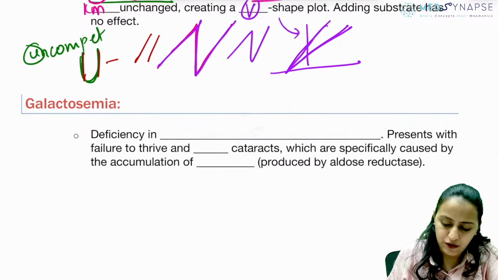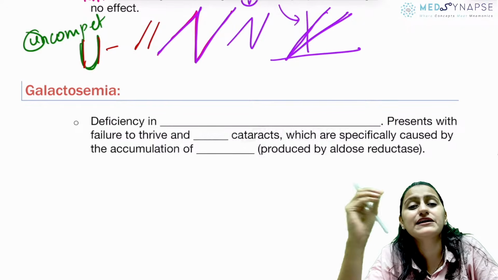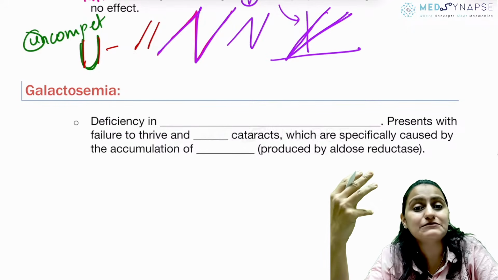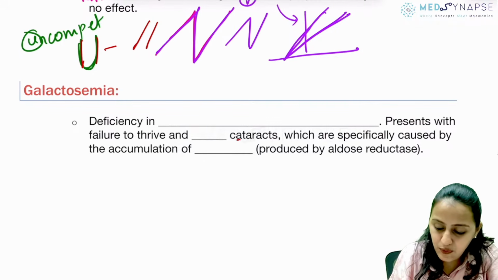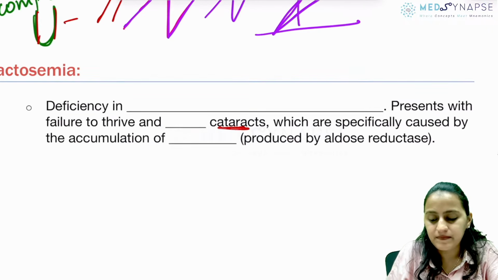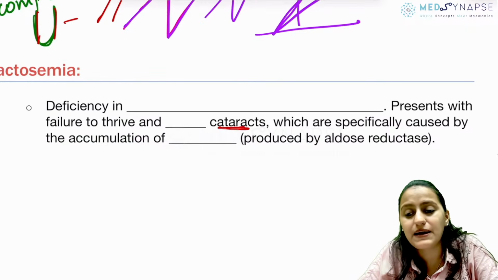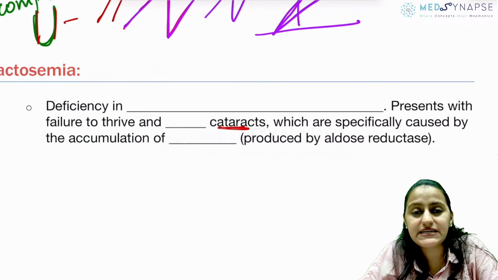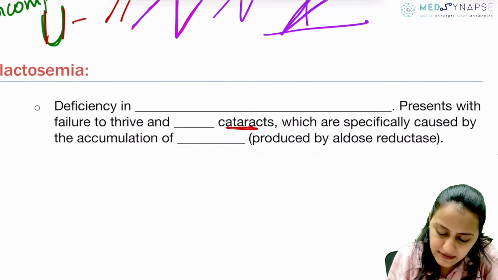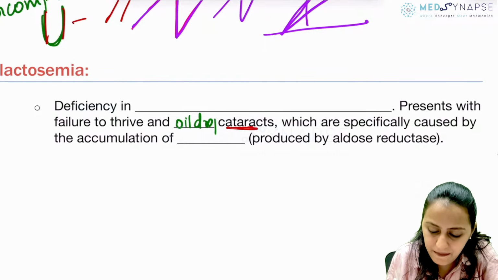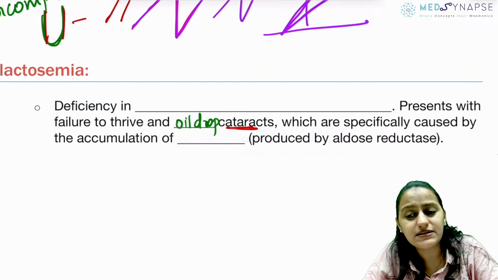Right? Going to galactosemia. What comes to your mind first when you read about galactosemia? What clinical presentation in the question is very, very important? Cataract. What cataract is it? Sunflower cataract, snowflake cataract, rosette cataract, or which other cataract? Remember, galactosemia is oil drop cataract. Okay, oil drop cataract. Why does the cataract occur here?